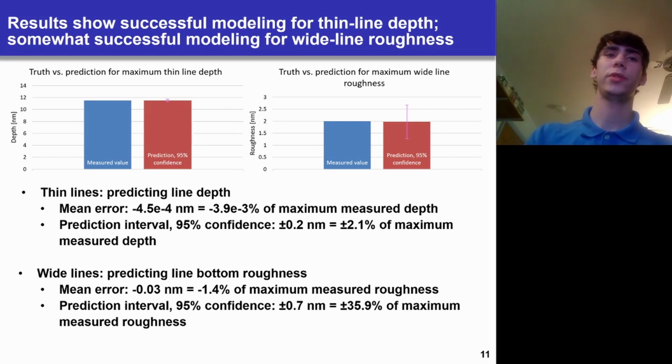For wide lines, predicting the line bottom roughness, the mean error, the bias, was negative 0.03 nanometers, which is still small but not quite as small, negative 1.4% of the maximum measured roughness. The prediction interval with 95% confidence is 0.7 nanometers, positive and negative, which is 35.9% of the maximum measured roughness. This can be seen in the figure on the right.